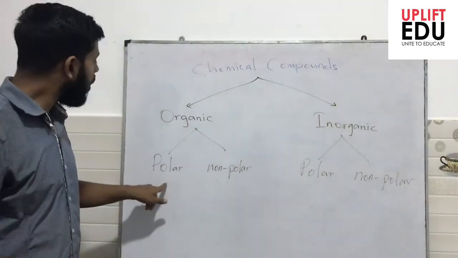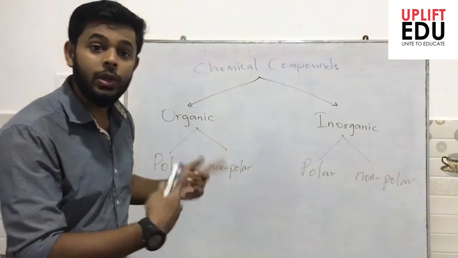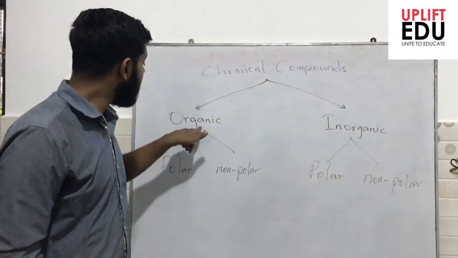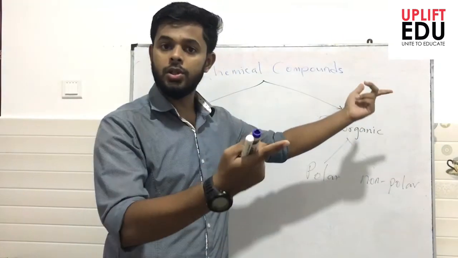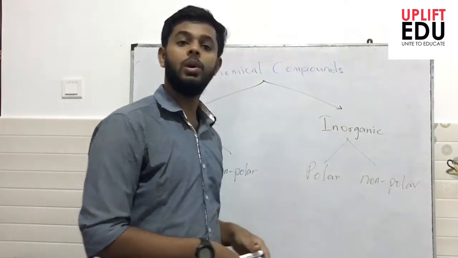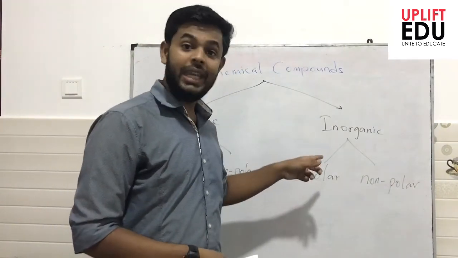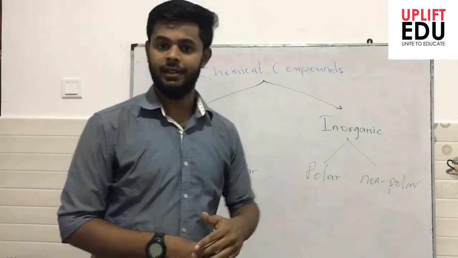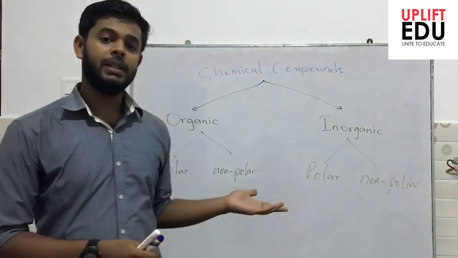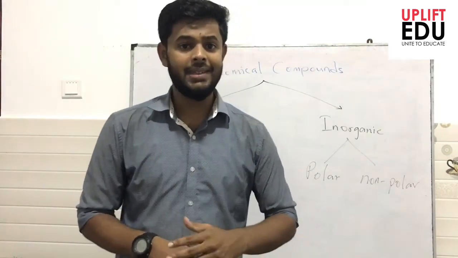One is polar organic solute or solvent, and non-polar organic solute or solvent, polar inorganic solute or solvent, and non-polar inorganic solute or solvent. I recommend you all to check your textbook for the examples under each category, right? If you check these examples, even with your common knowledge, you can predict some solubility natures.